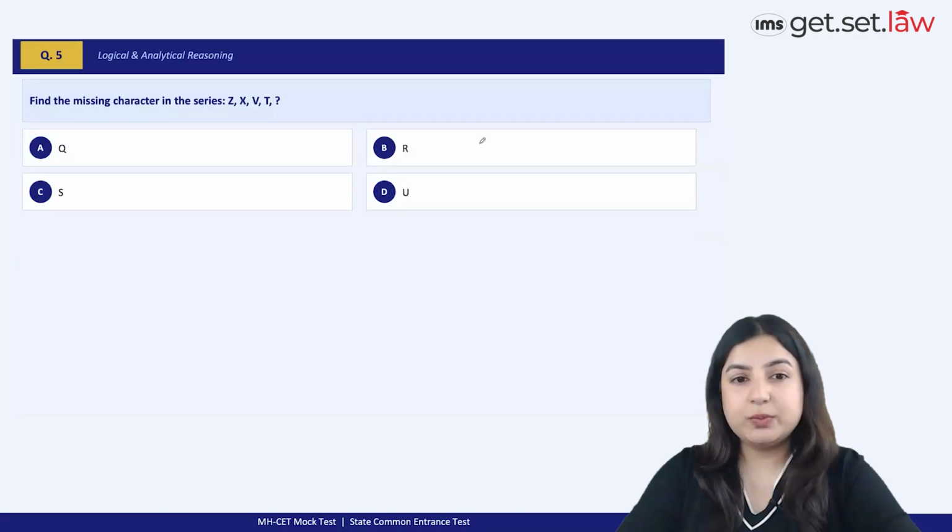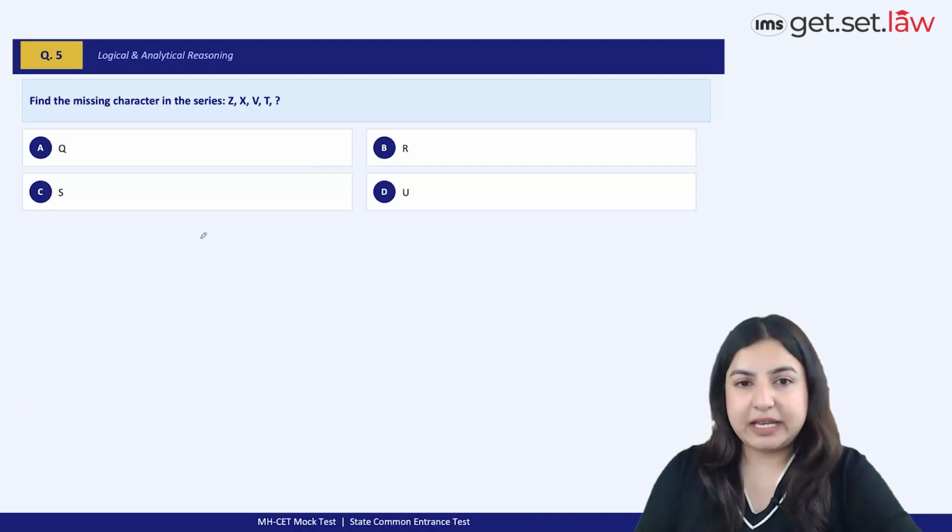Next question, again super easy, very interesting. These questions are so fun to solve, right? So it said Z, X, V, T, what is the next term to come? If I just simply write here P, Q, R, S, T, U, V, W, X, Y, Z.